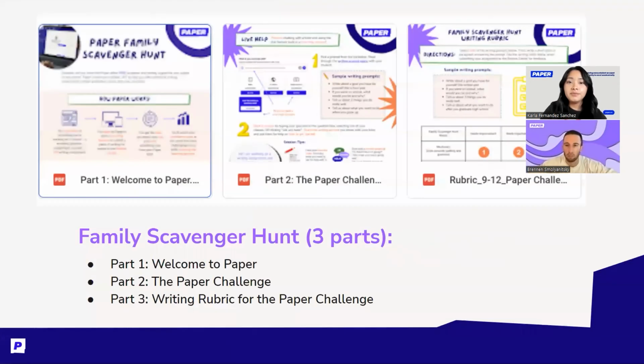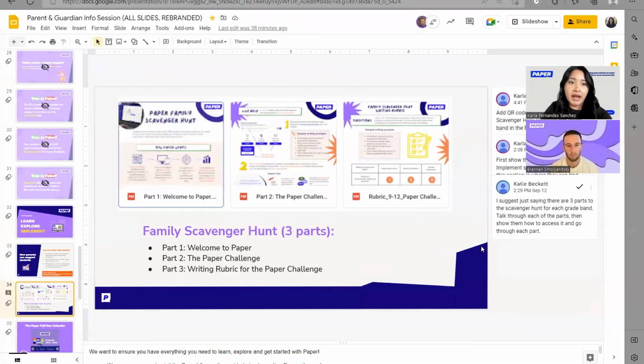Now, we want to make sure that we don't just tell you, hey, implement Paper at home, but that we can also guide you through it. We want to provide you with all of the resources that you need to help support your student when they're using Paper, so that you can also feel confident with your student using it. So we're going to go ahead and show you what we have here.